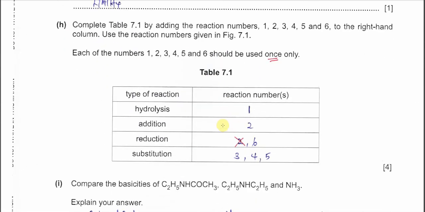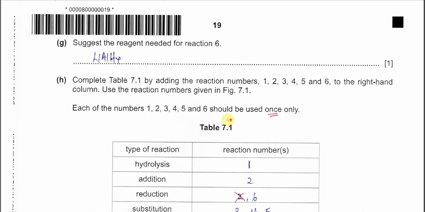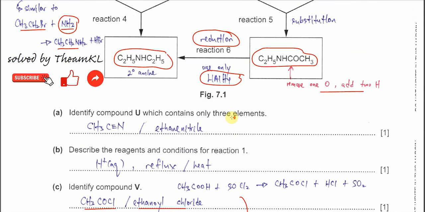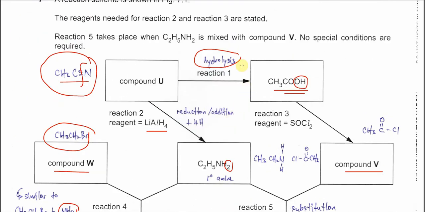Okay, now H, complete table 7.1 by adding the reaction numbers 1, 2, 3, 4, 5, 6 to the right hand column. Each of the numbers 1, 2, 3, 4, 5, 6 should be used once only, so I cannot repeat. So first one, reaction number 1 is again hydrolysis. I told you already, hydrolysis. Reaction 2 is